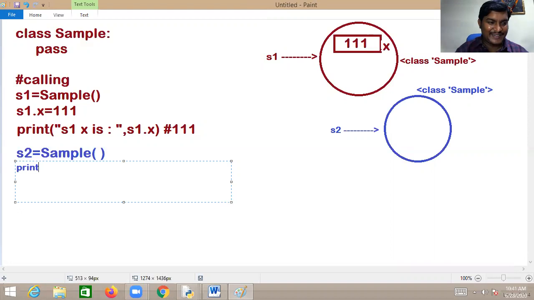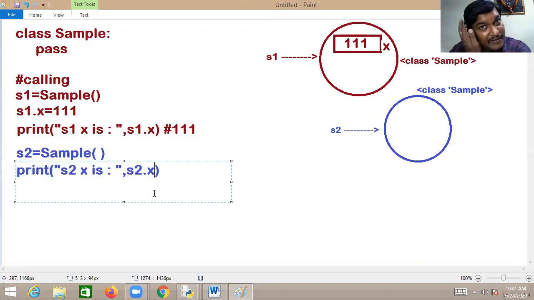If I want to print S2.X, then immediately you will get an error. You are requesting the PVM to get the X member referred by S2. The PVM will go to S2 and ensure the existence of the X member in S2. Have you declared it? Nothing. Then immediately we will get an attribute error.